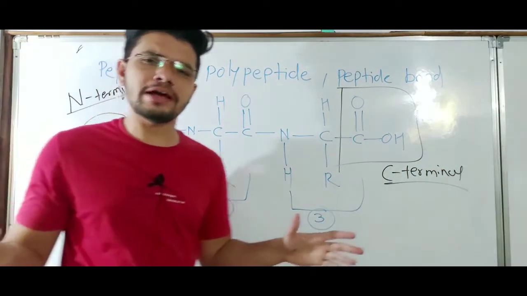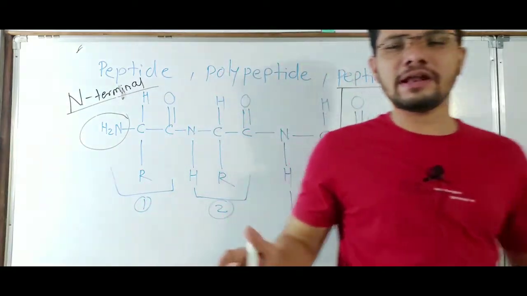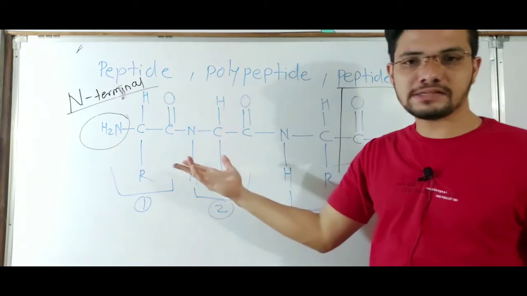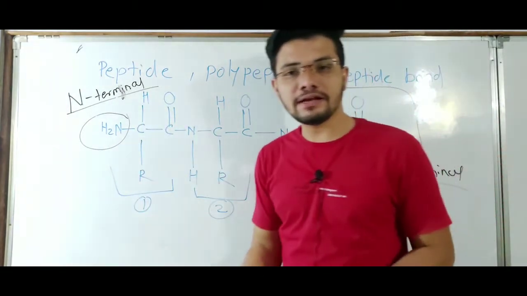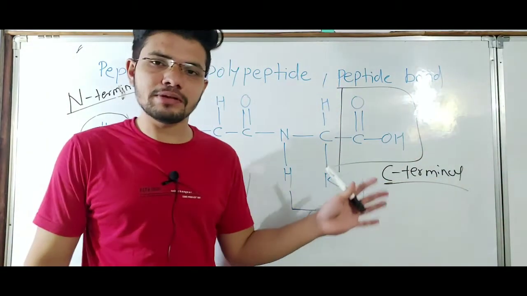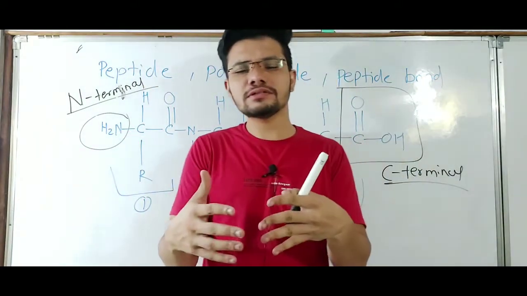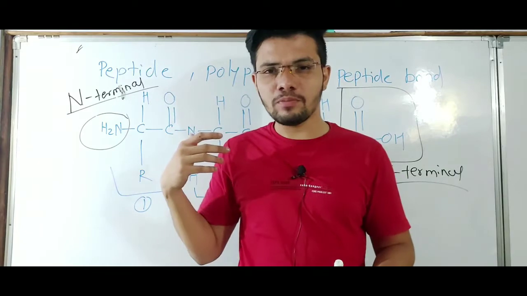So any polypeptide, oligopeptide or peptide has these two ends, the N-terminal end and the C-terminal end. How do these amino acids get joined with the help of a peptide bond? Let's see.